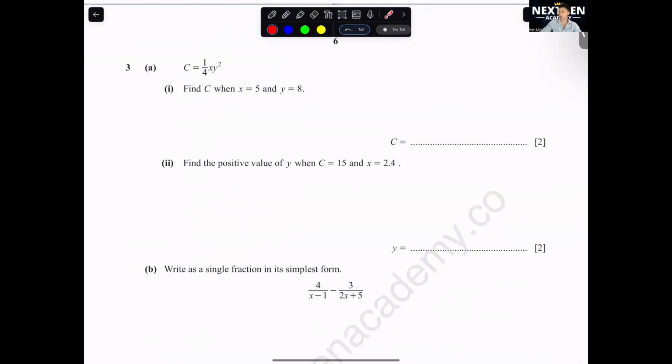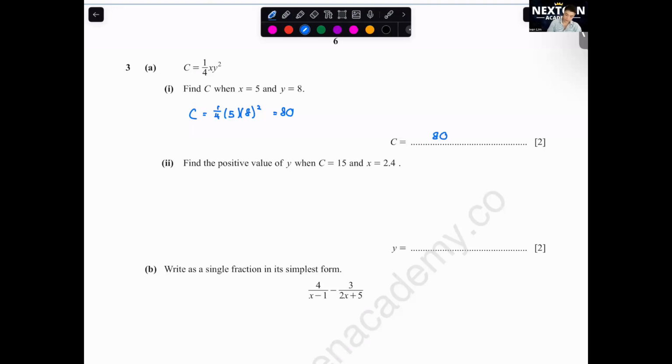Question 3a. C equals 1 over 4 xy squared. Find C when x equals 5 and y equals 8. Okay, just substitute it in and then calculate it. So you get C equals 1 over 4, 5 times 8 squared. You'll get 80.